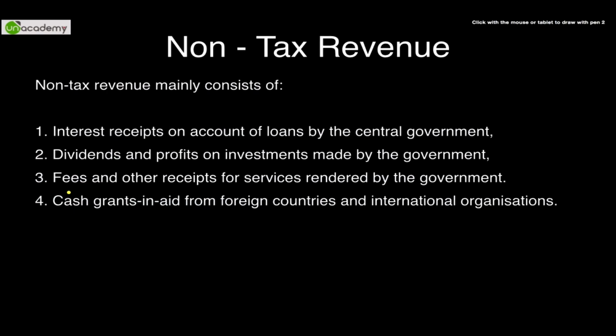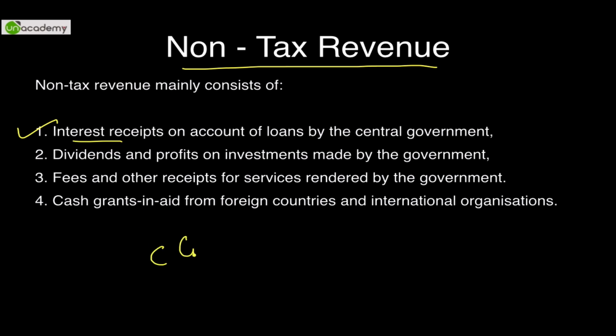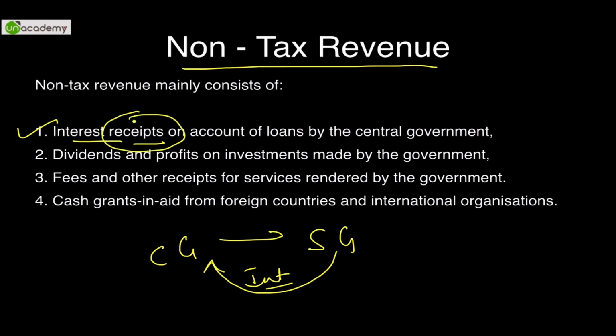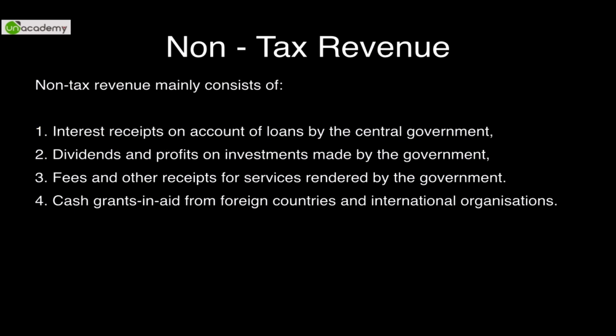The second type of revenue receipt is non-tax revenue. It mainly consists of interest receipts. If the central government grants a loan to a state government, it would get interest in return. That kind of interest receipt is considered to be non-tax revenue, on account of loans by the central government. Let's understand the differences.